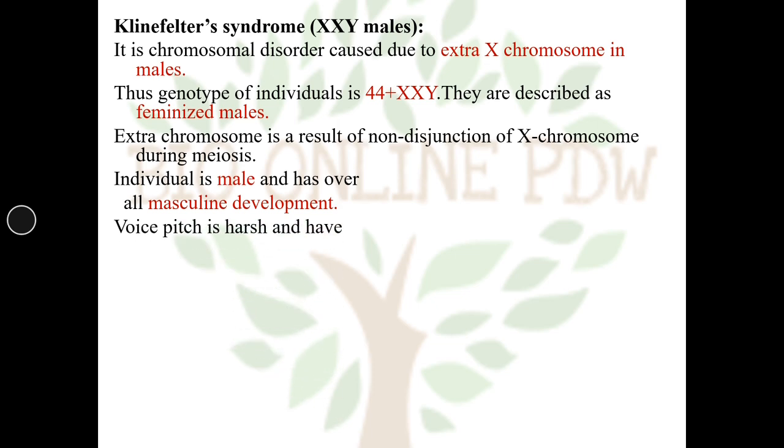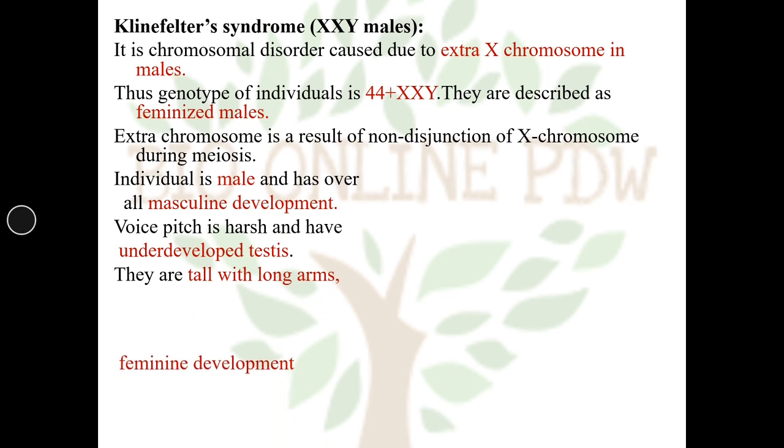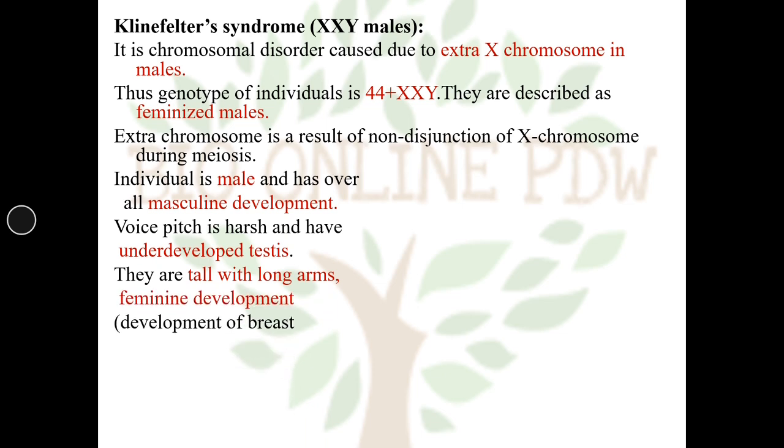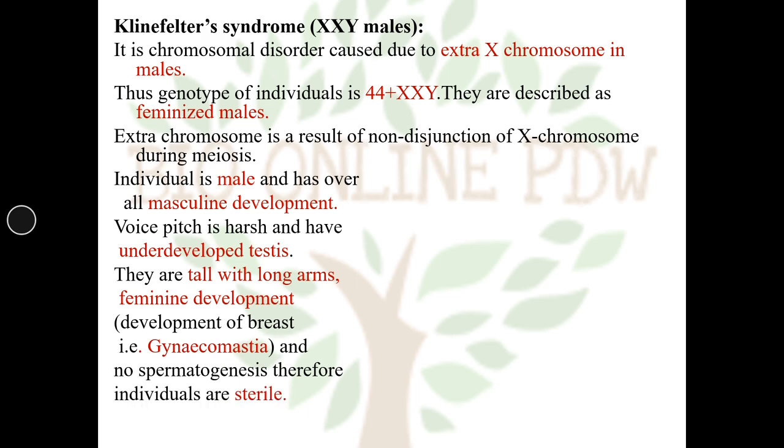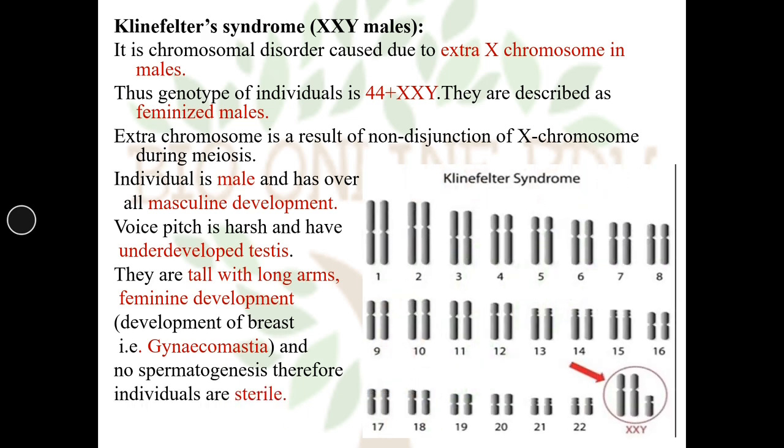Voice pitch is harsh and they have underdeveloped testes. They are tall with long arms. Feminine development, that is development of breast, also called gynecomastia, and no spermatogenesis. Therefore, individuals are sterile.